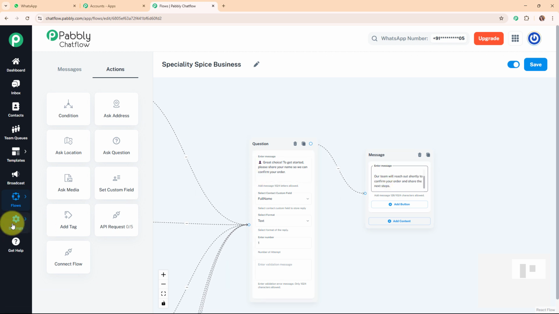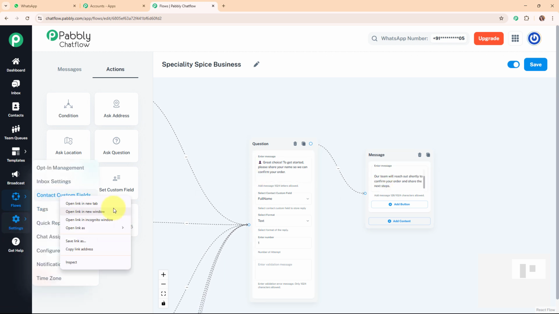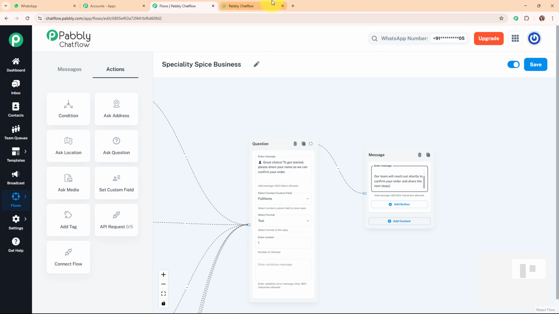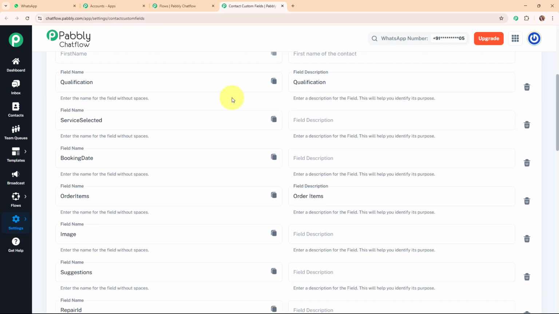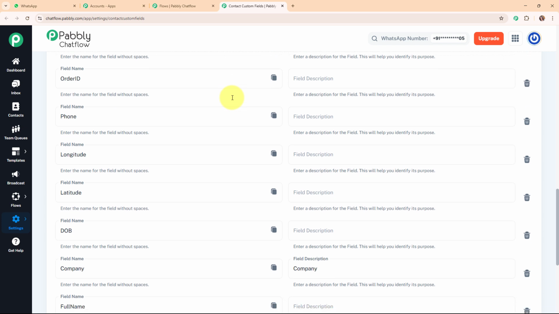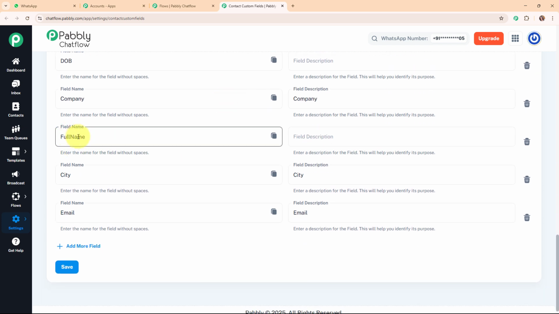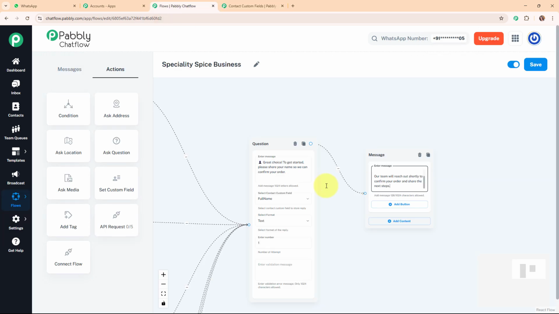So for that you need to go to the contact custom fields. So I'm going to open this link in a new tab. And here under contact custom fields, you can see all the fields that I've created over here. So here I'm going to click on this full name, and in this place of this field name, you can see a copy field name button. So I'm going to copy it, and once you paste it over here, then automatically you are going to see the same format. Alright, so this is the process to get this field name, and with this we have successfully completed this message as well.